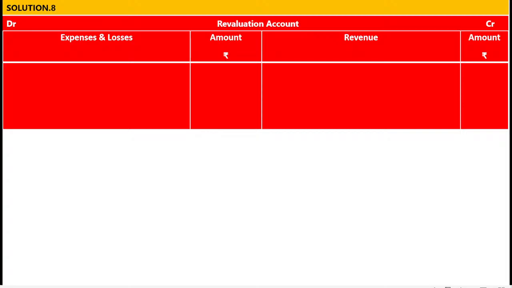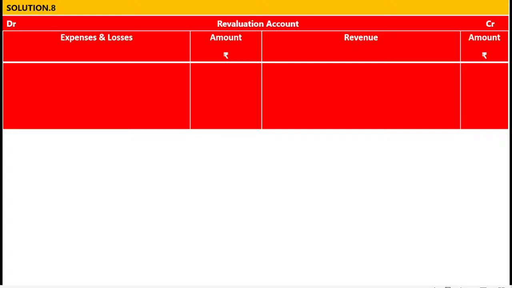Now we are preparing the revaluation account. In our journal entry, revaluation account is credited. That's why we should write on the credit side. If you want to apply the England system or British system of rules of debit and credit, PDD is a personal account. Revaluation account is a nominal account.